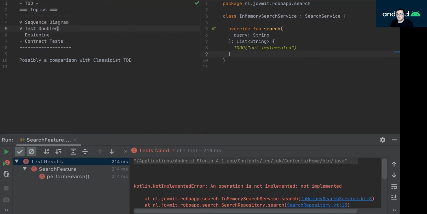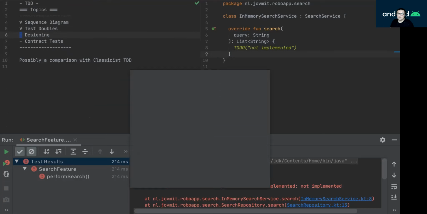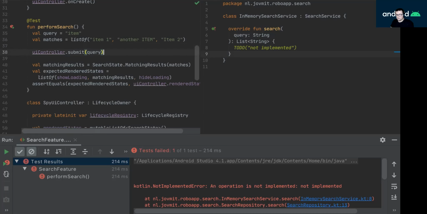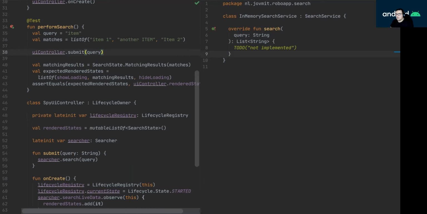So I think here, if we go back to the whole plan, I think we covered the design here. Essentially, in the previous three episodes, we've seen how we are leveraging the mocks in order to come up with the design, how the design emerges as we go with the outside-in approach, of course, by using mocks. And the last thing that we'll have to cover is the contract tests, and essentially we'll get the whole wiring and the whole feature working. That's going to happen probably in the next video.